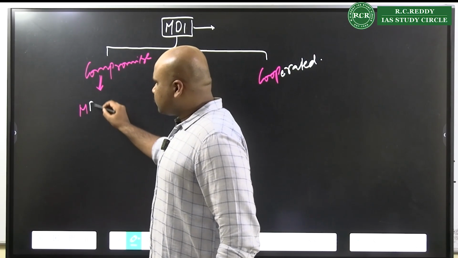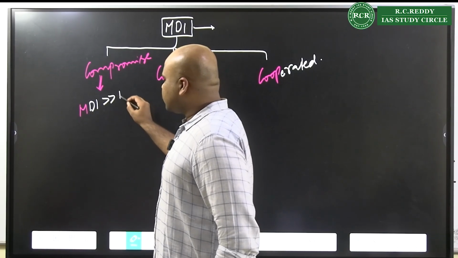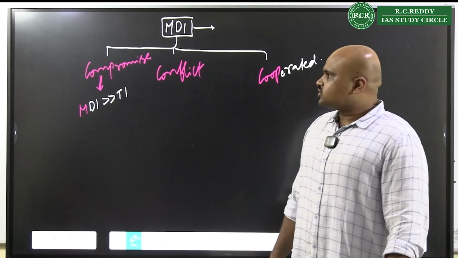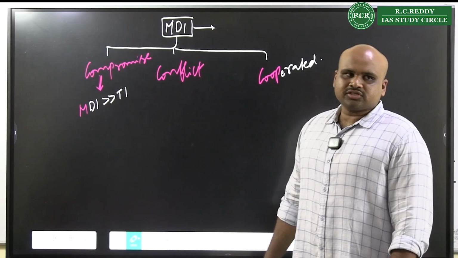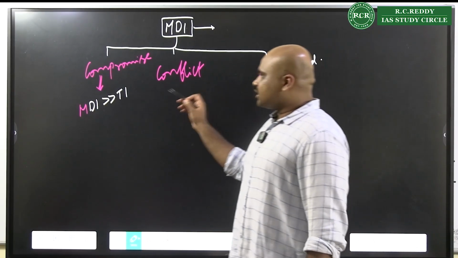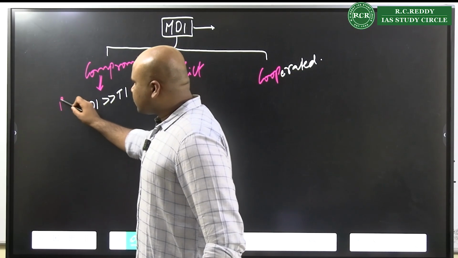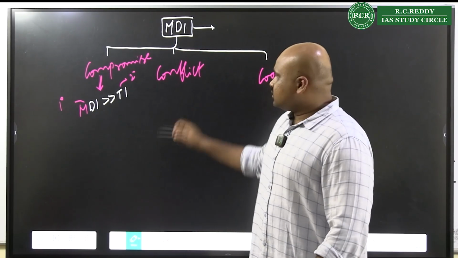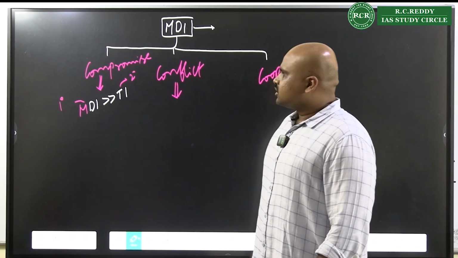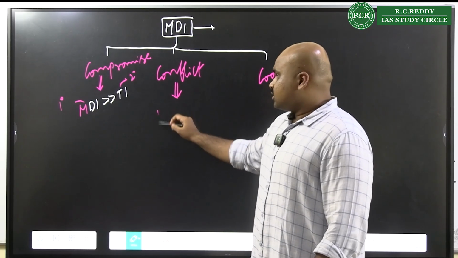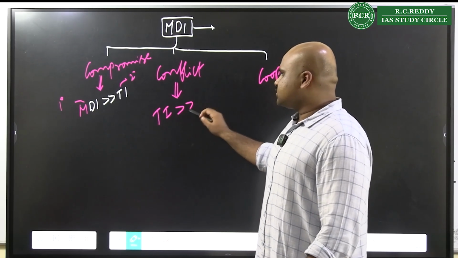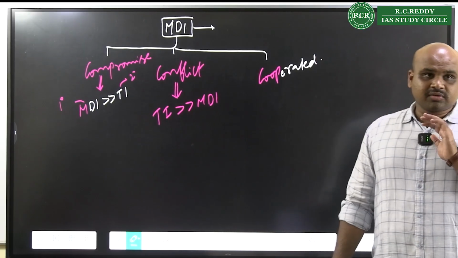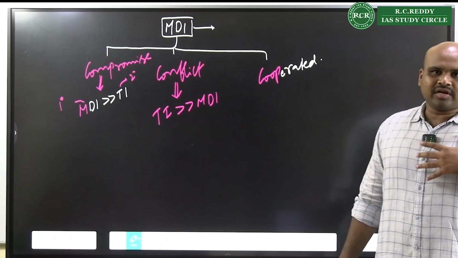You see modern democratic institution dominating the traditional institution. That means modern democratic becomes primary, traditional becomes secondary. In the conflict, what is happening? They prioritize the traditional institution over modern democratic institution. That means they would never give up.